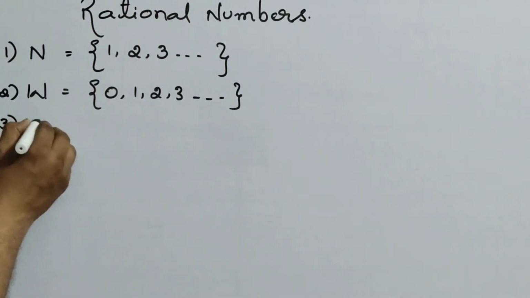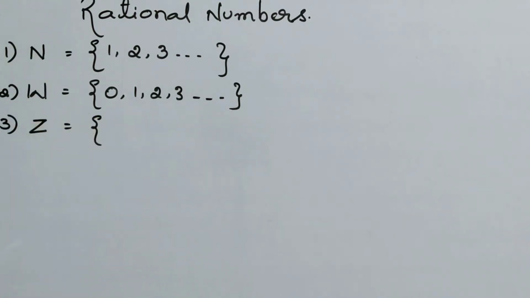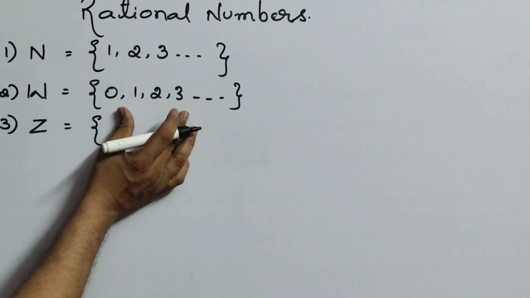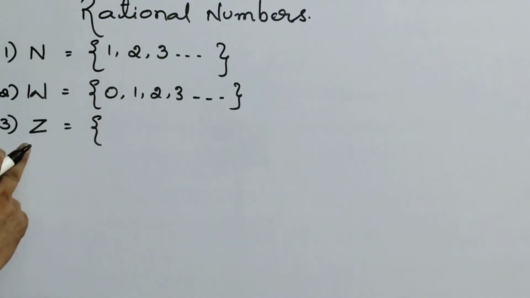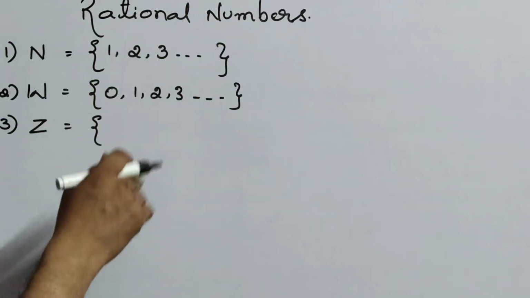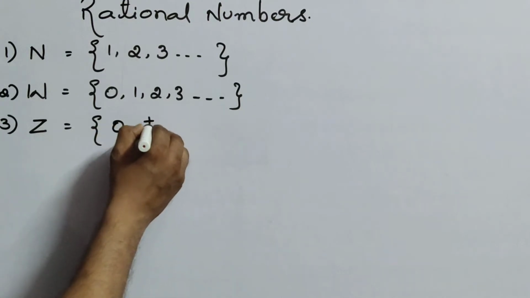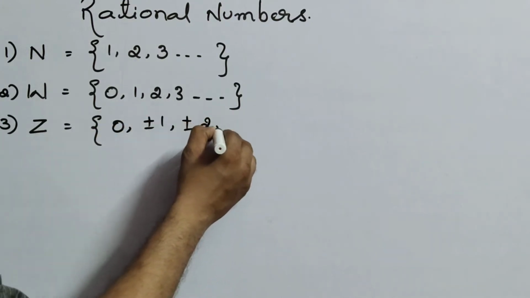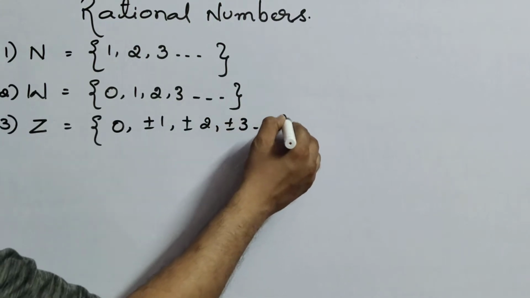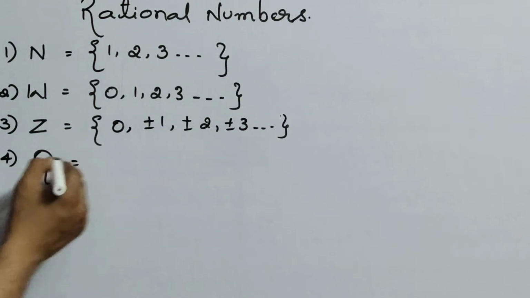And coming to the integers, that is the set of negative numbers and whole numbers together. Whole numbers and negative numbers together form the integers. Or you can write the numbers which are both positive and negative including 0. In that way also you can write: 0, plus or minus 1, plus or minus 2, plus or minus 3, and so on.